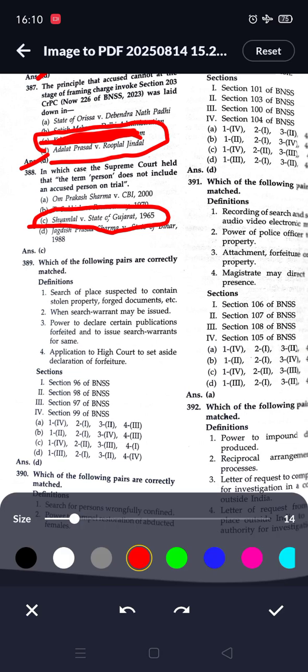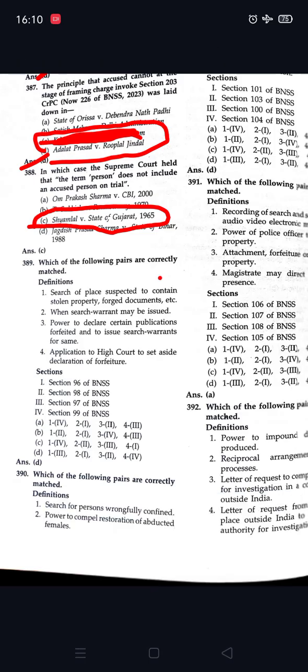Next question, which of the following pairs are correctly matched? First, search of a place suspected to contain stolen property, forged document, etc. is given in 97.